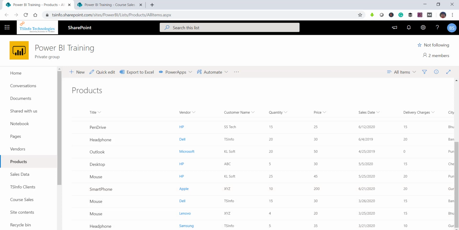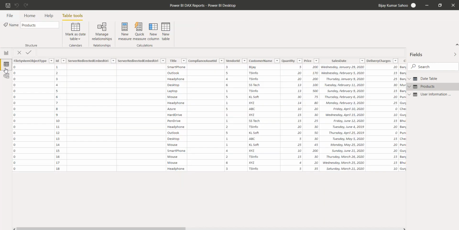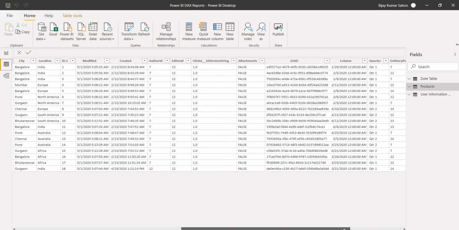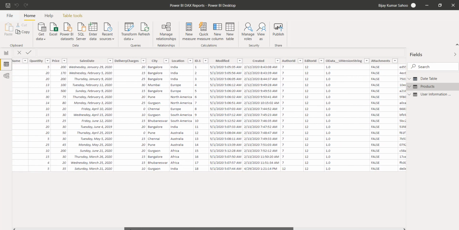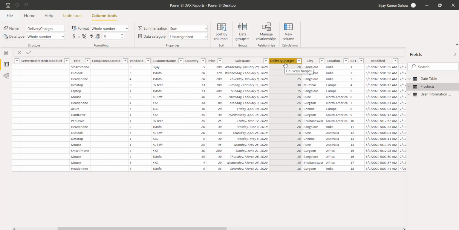Next, we have imported this list. You can see this is the list, and we have all the columns here. I already showed you how we can select the columns. If you are new to this, you can go to transform data and select whichever columns you require. This is an out of the box list, with the columns we have used. You can see the delivery charges, and we have also changed the data type for each of the columns.